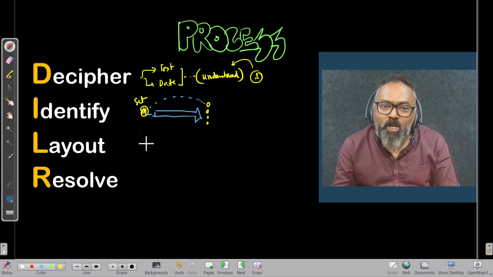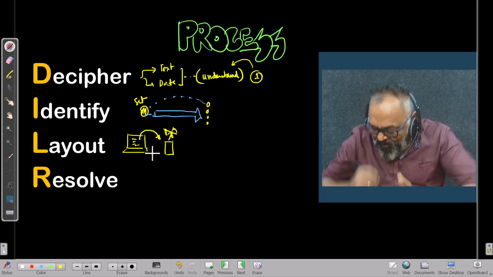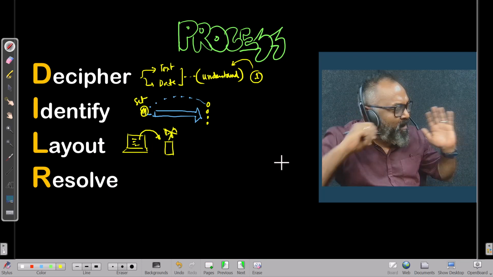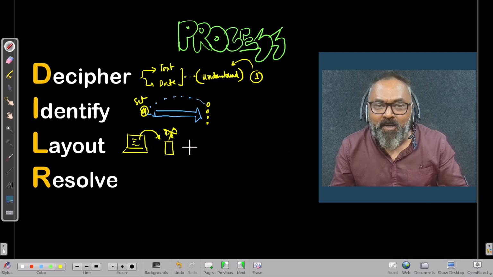Third, whatever information is presented to me on the screen, I will first figure out how to represent it on the paper that I have, whether in the same way or a different way. We keep calling this paper a rough pad. First of all, it's not rough. I do rough work, this is for rough work? It is not rough work. It is life work. It is the most important thing for DILR.